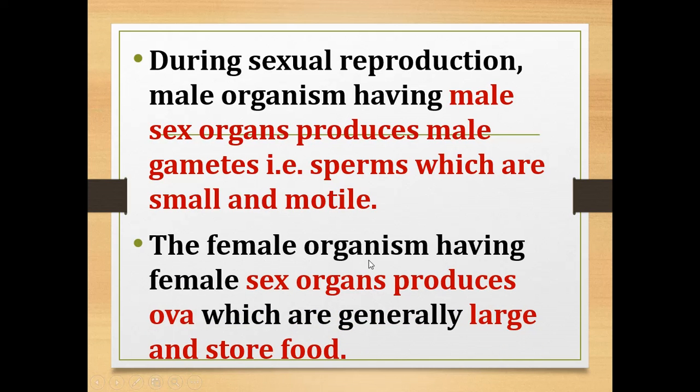The female organism having female sex organs produces ova. It is also known as egg, which are generally large and can store food. So during sexual reproduction, male organisms will produce male gametes and female organisms will produce female gametes, that is ova, which are generally large and store food.